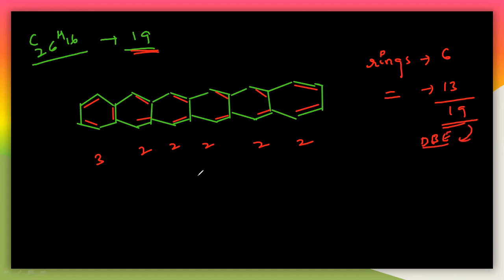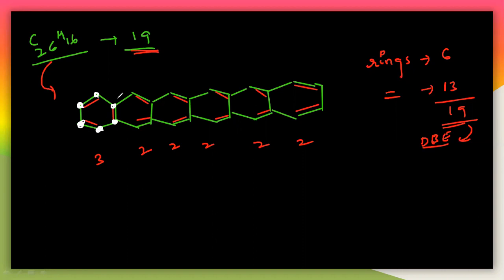Very good. Now, but the structure, is it correct or not? You have to count that also. That is C26, H14 here. You have to count whether there are C26 or not. You see here, 1, 2, 3. See here, first let us count for one ring here, and very good, this is 6 here.